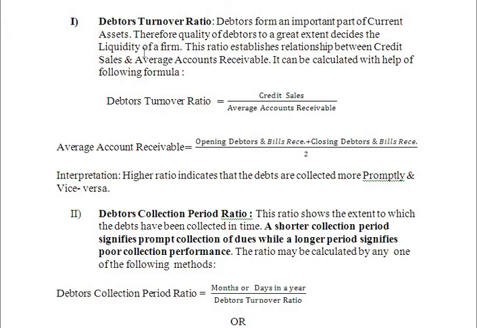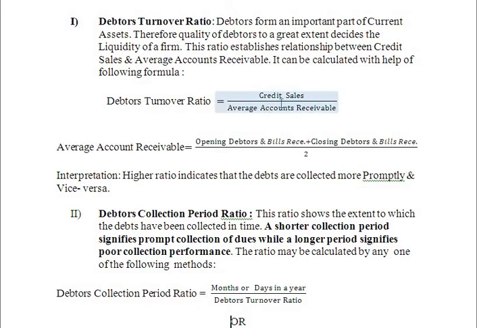We all know that selling the goods only on cash basis is not possible, so that is the reason company gives the credit policy. So how much goods have been sold on credit basis, and out of these credit sales, how much amount the firm has received, the information will be provided by this debtors turnover ratio.